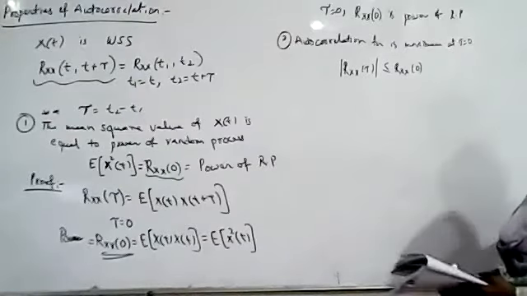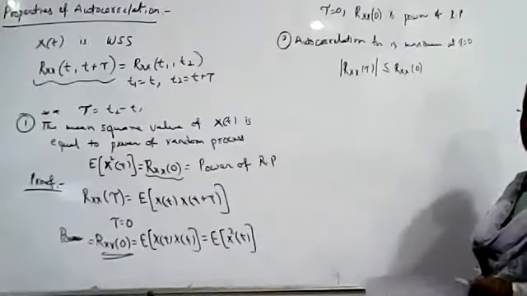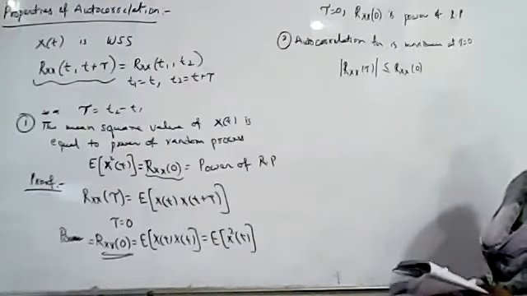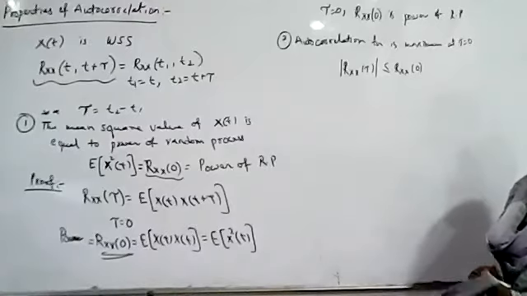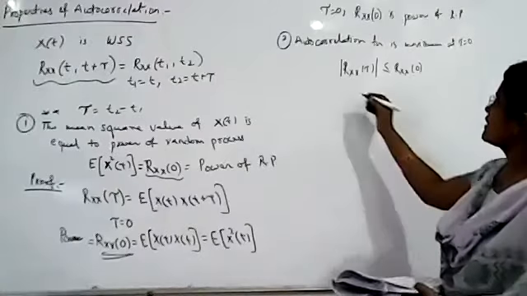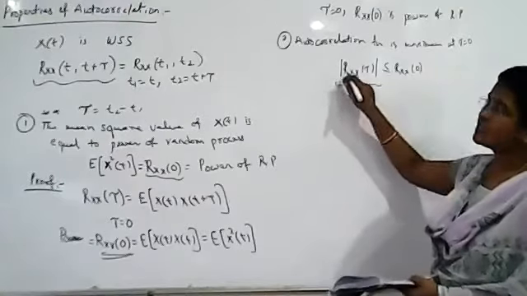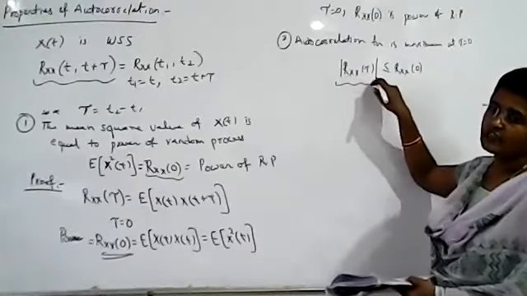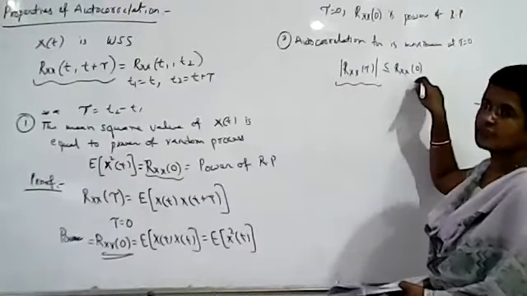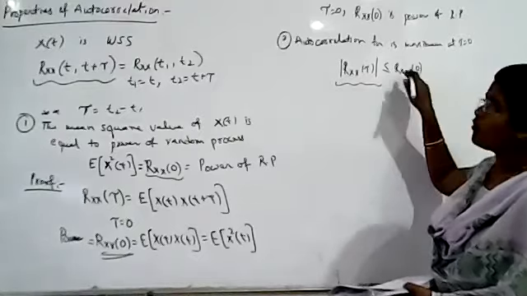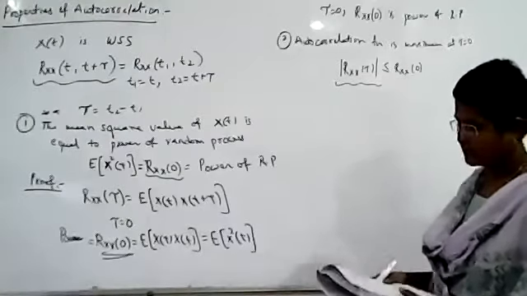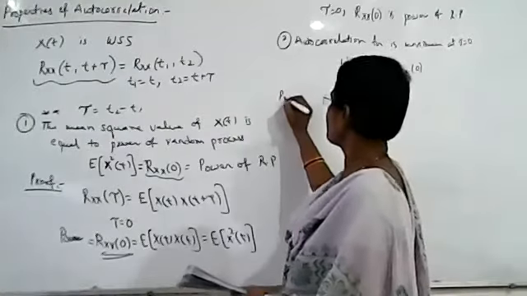So the value Rxx of 0 will always be positive. Power of the random process will always be positive, no? Okay. Maybe at other locations we may get positive or negative. That is why modulus will be applied only for Rxx of tau, whereas for Rxx of 0, the modulus is not applied. Okay. Now we'll see the proof of this here.